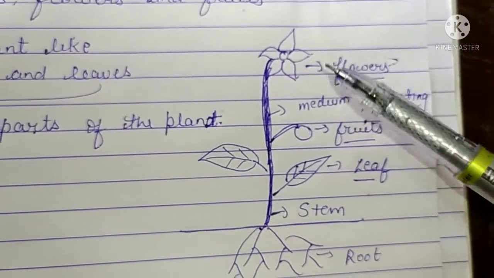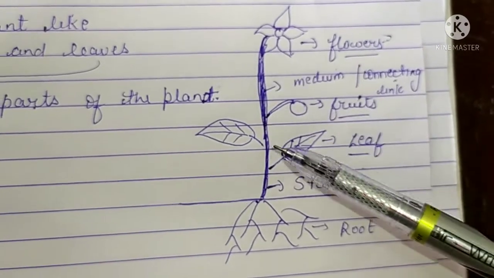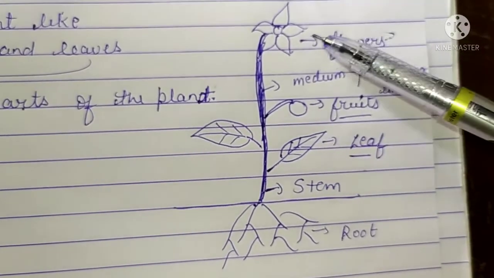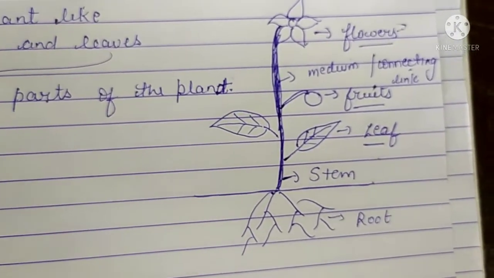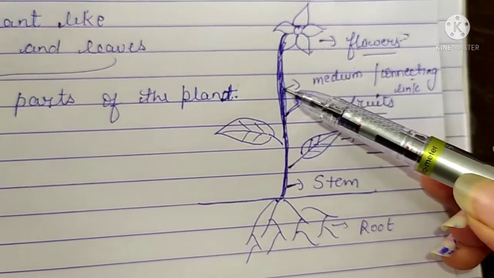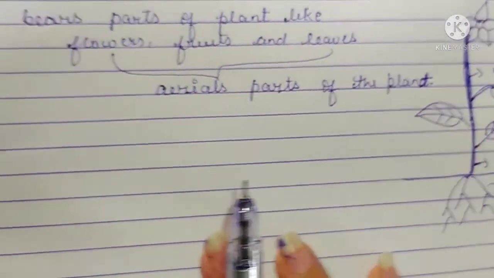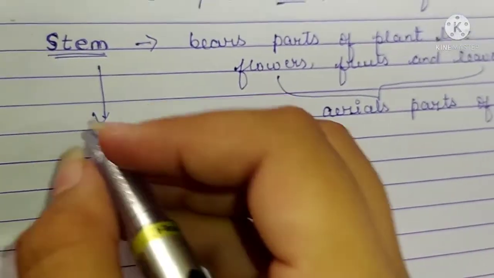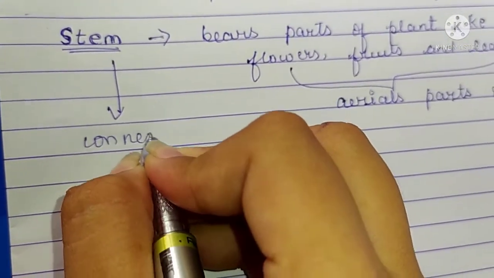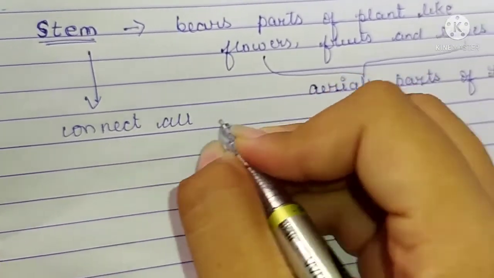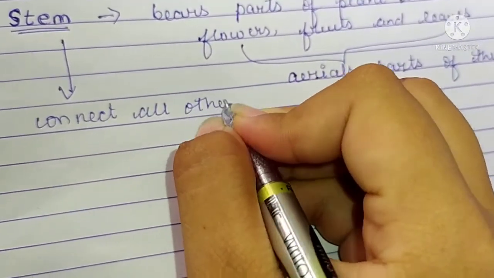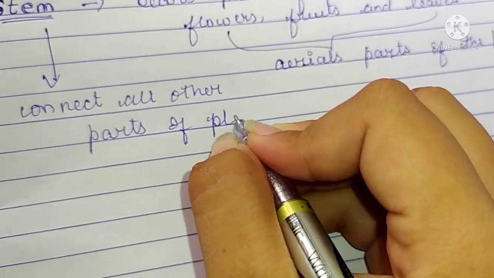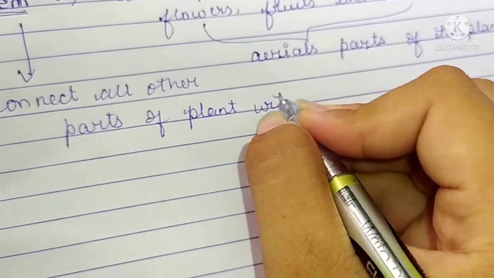Your flower is connected to the leaf by the stem. Your flower is connected to the fruit by the stem. Directly they are not connected, but indirectly they are connected through the stem. So the stem is that part of a plant which connects all other parts of the plant with each other.